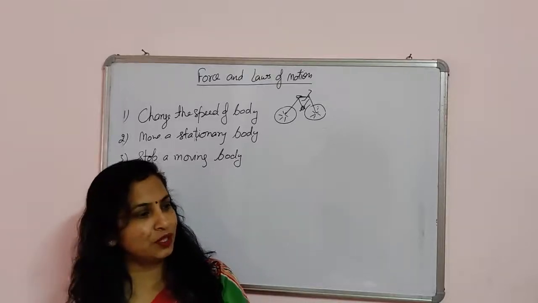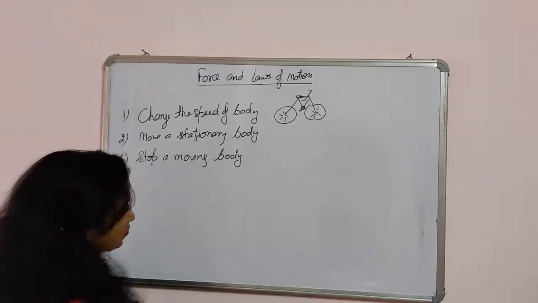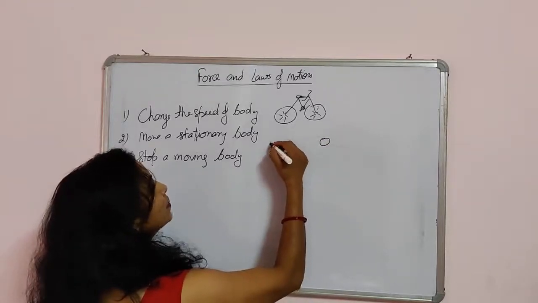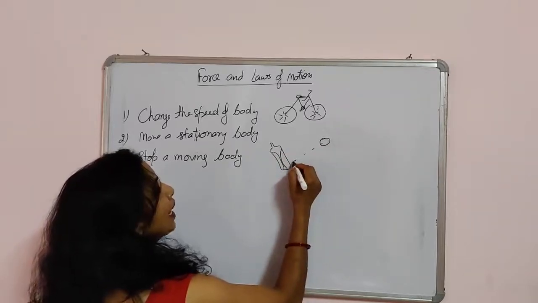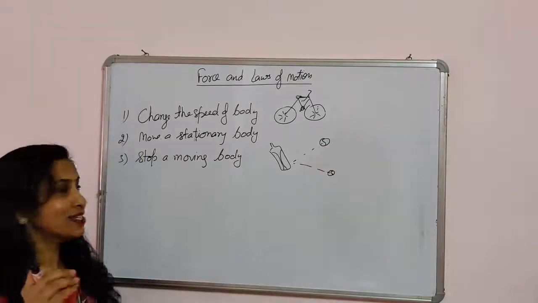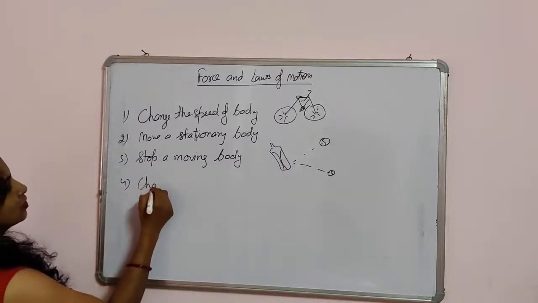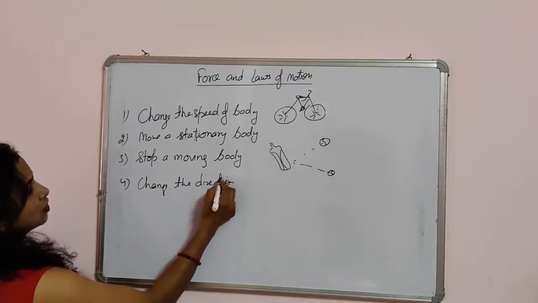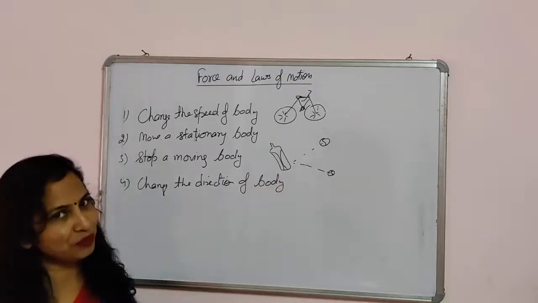You hit the ball with your bat and you change the direction of the ball. So force can change the direction of a body.